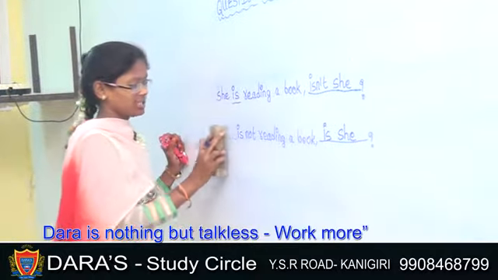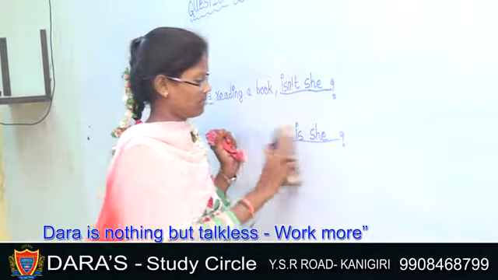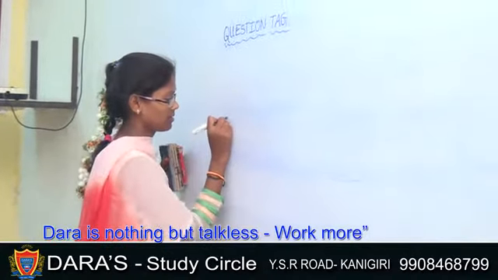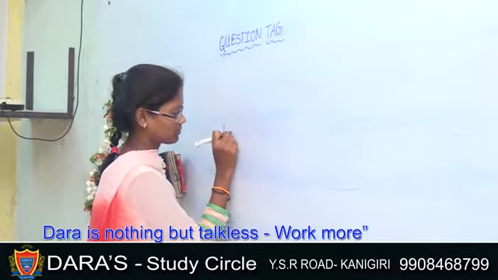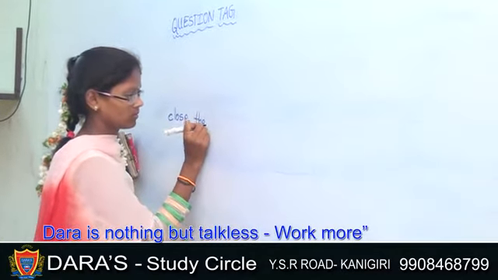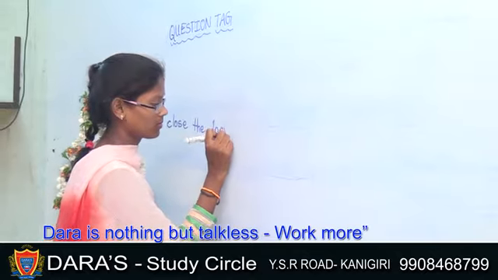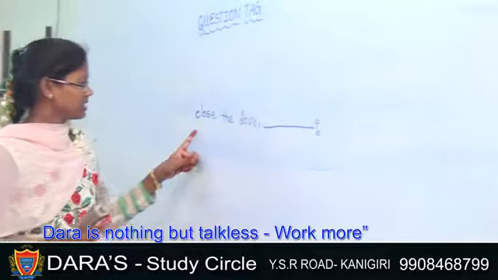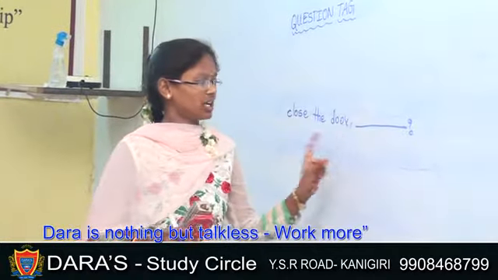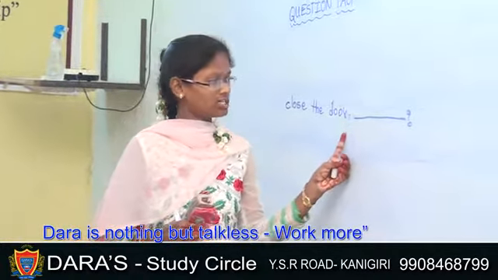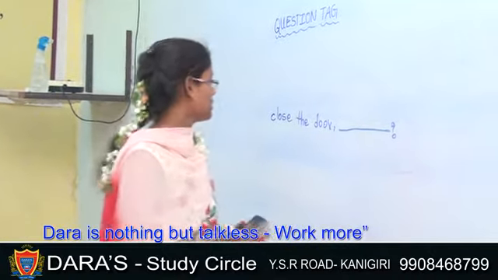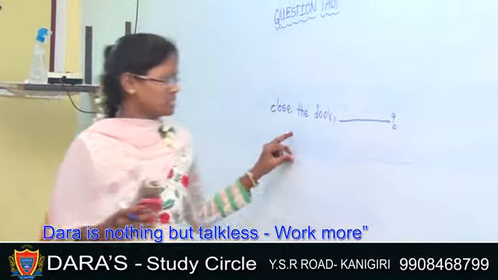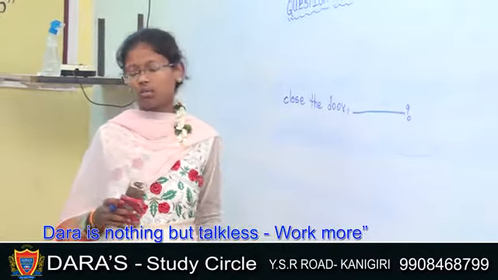Next one, imperative sentence. The question tag will receive only positive sense. For instance, close the door. It is an imperative sentence and it starts with the main verb and object. The statement ends with a comma and the question tag ends with a question mark. The imperative sentence is in positive form, but when the imperative sentence is in positive form, the question tag will receive only positive.